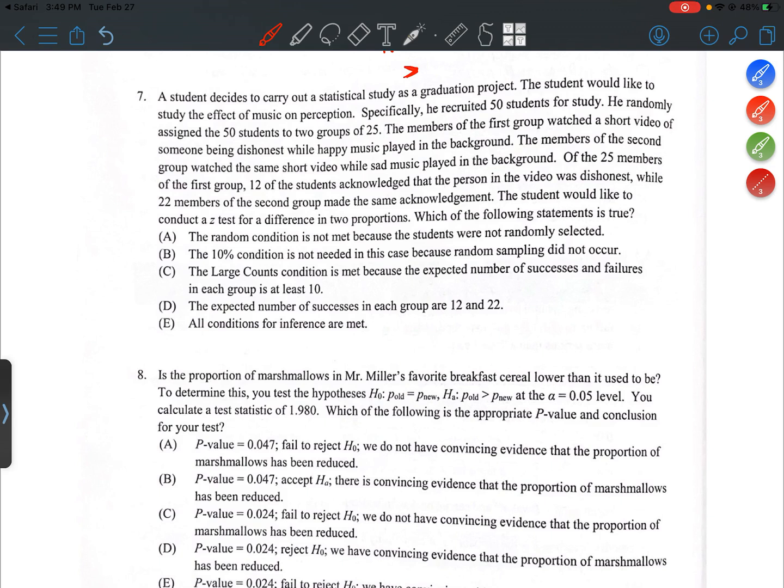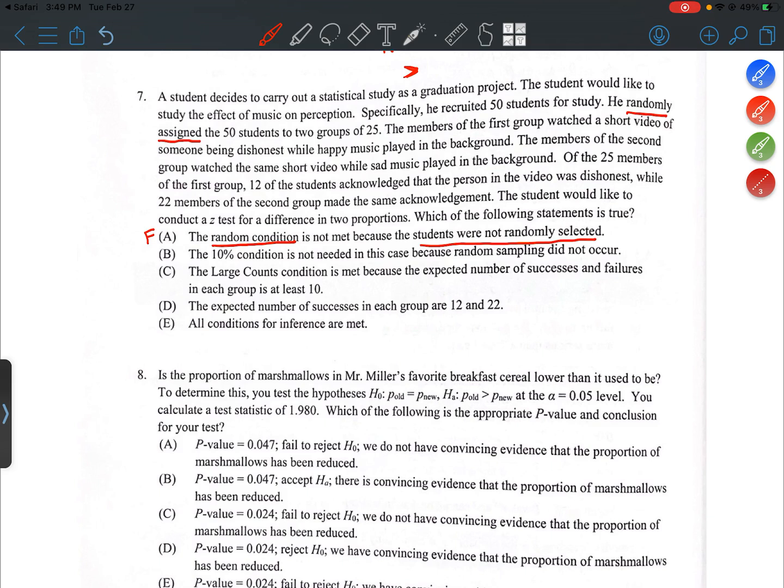Choice A. The random condition is not met because the students were not randomly selected. So this statement is false. Even though the students were not randomly selected, the random condition was met because of the random assignment. So we can meet the random condition either by taking two independent random samples or forming two groups via random assignment. All right, choice B.